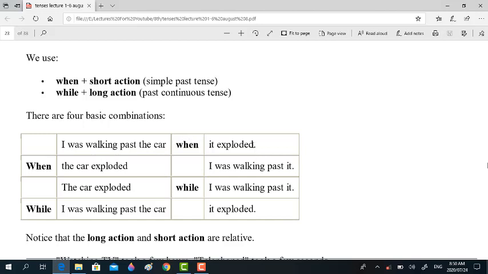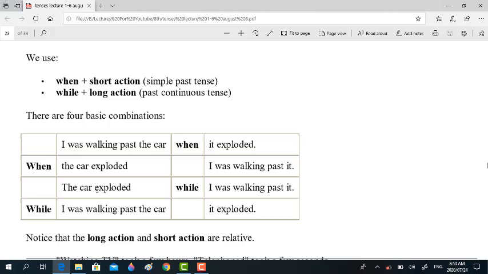This is also the right way. But if you bring the dependent clause before the independent clause, you should use a comma to separate the dependent from the independent, right? Now look at this. The car exploded.